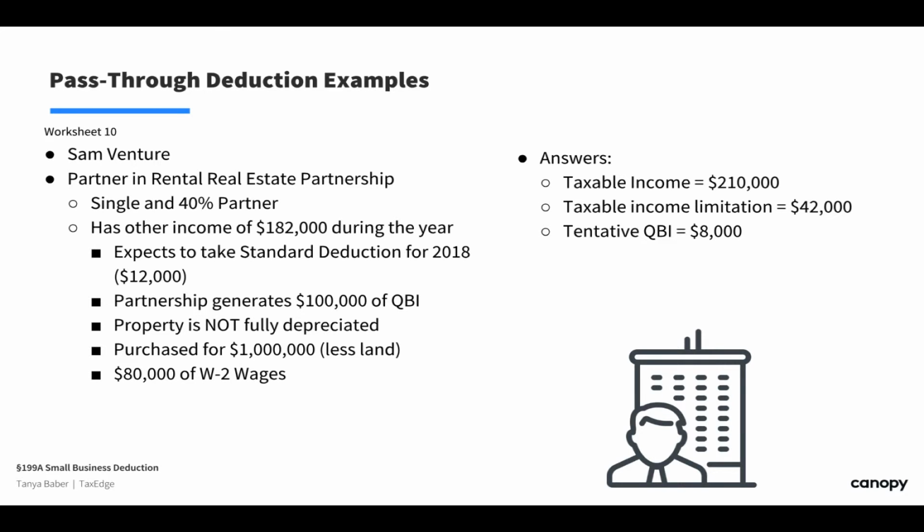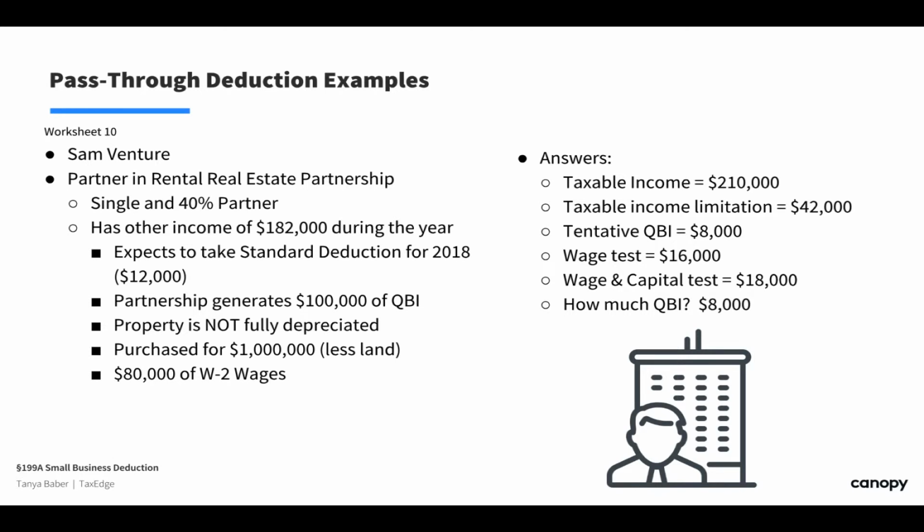If we look at our other two numbers, our wage test and our wage and capital test are more, well, that would be great. But in this case, we only get to use the QBI. As long as we have more than that tested out, we get to use our QBI. That's tentative. We don't ever get to bump it up higher than 20% of our qualified business income, but that just shows you what happens if your wage and capital tests produce higher numbers. That's great. And then you do get your full QBI.